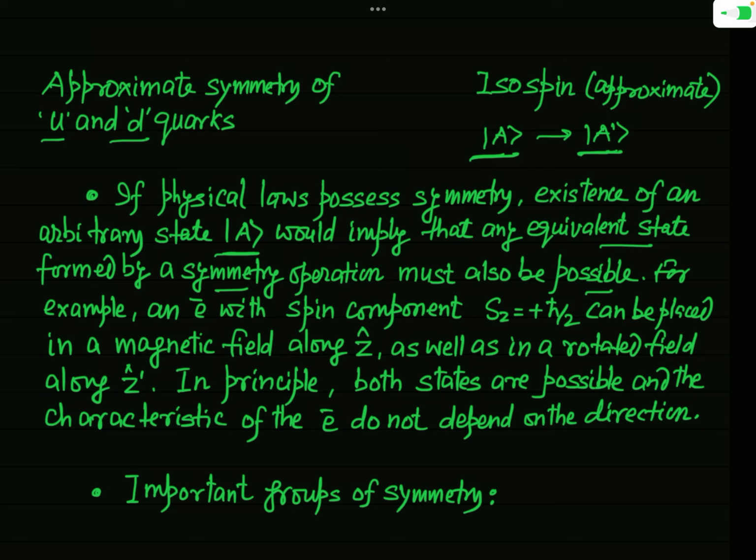Let us consider that there is an electron, and you know the electron has a spin angular momentum, and let us say that the electron is placed in an external magnetic field directed in the z direction, and a unit vector in the z direction is z hat. So the external magnetic field is applied to the electron in the z direction.